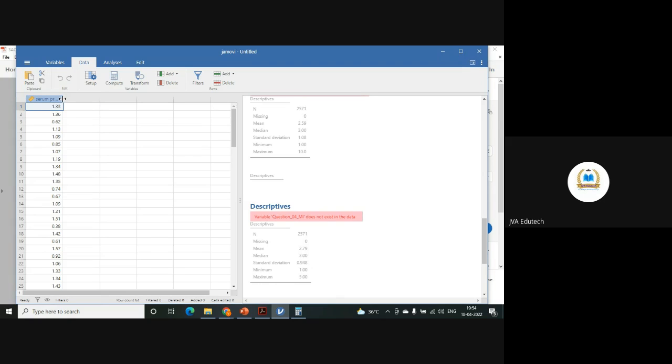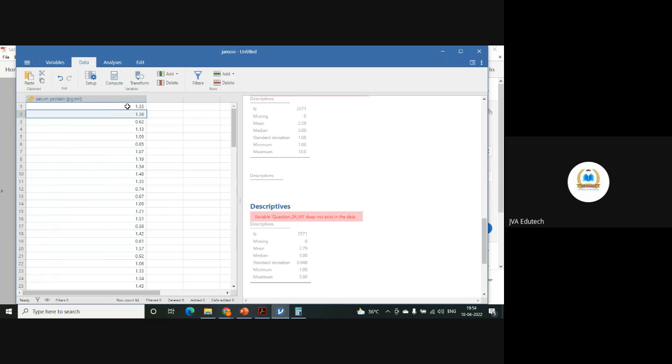So if you see at this variable, it is serum protein in picogram per ml of blood. If you see this data, this seems to be absolute values. So this is a metric data.